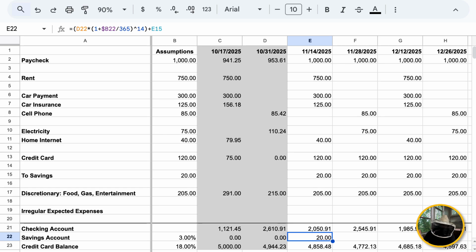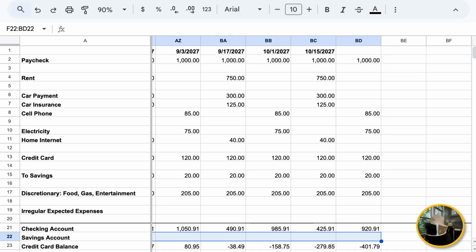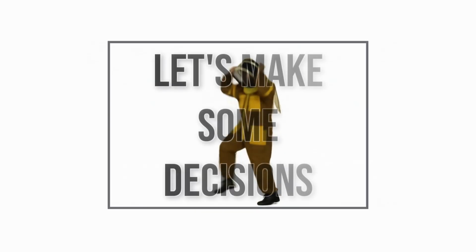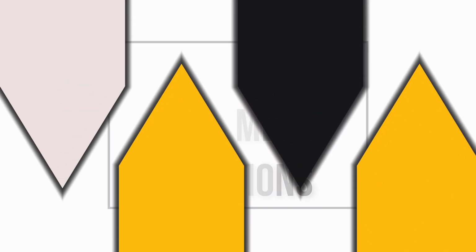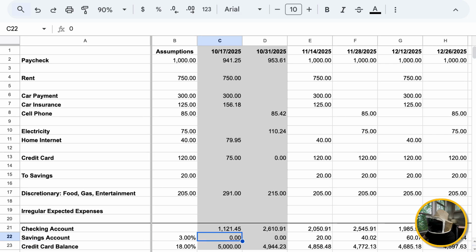I've digressed. The next thing we need to do is to copy this formula all the way out through our financial future. So I'm going to hit Control C or Command C on E22. I'm going to paste this all the way over to BD22 to see what happened to our savings account. So let me scroll back to the left.